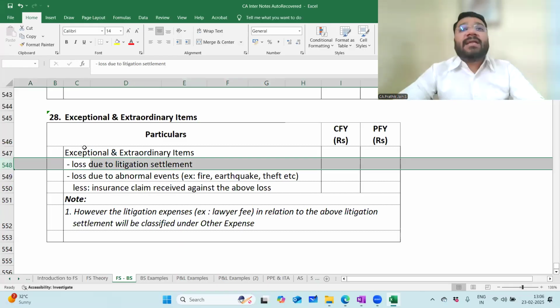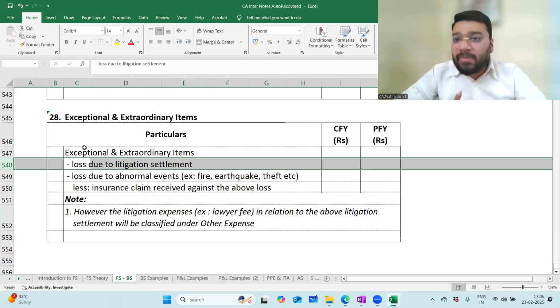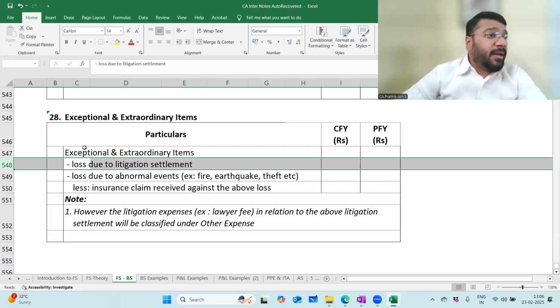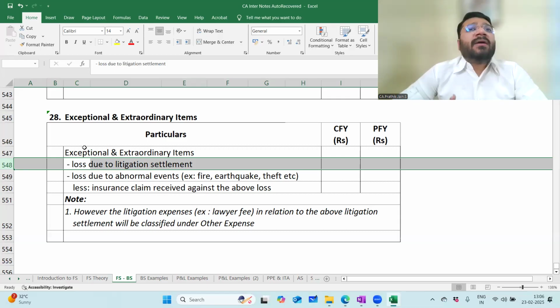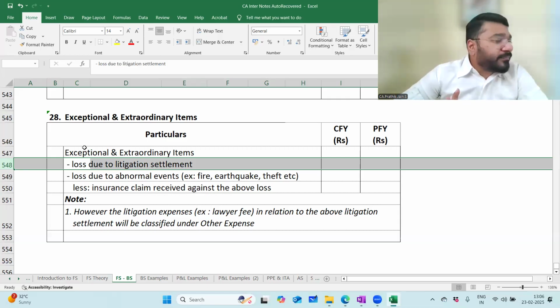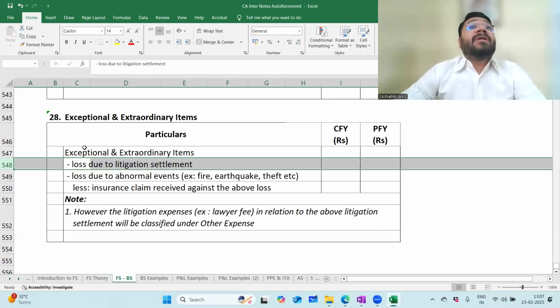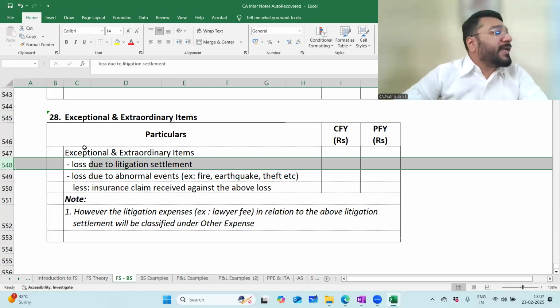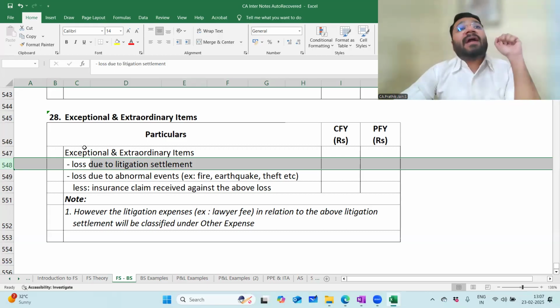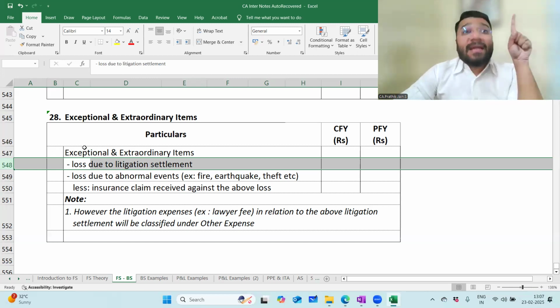You have to separately highlight. So what is the example coming here? Loss due to litigation settlement. Means what? There is a case put on a company. Let's say there's a customer or a vendor, a supplier, somebody has put a case on you where you have to pay some 10 lakh rupees. Now, the case has been fought in the court and the court has given the judgment that you have to pay 10 lakh rupees as compensation. The money that you pay, can I say it is a loss, an expense for you? Now, where will you classify? Will I classify under change in inventory? Will I classify the 10 lakh rupees that I'm going to pay under finance cost? Other expenses? No. They said that this is an extraordinary event.